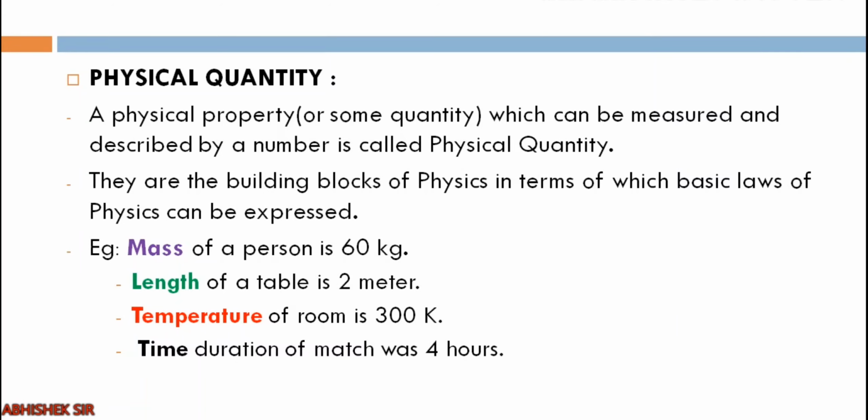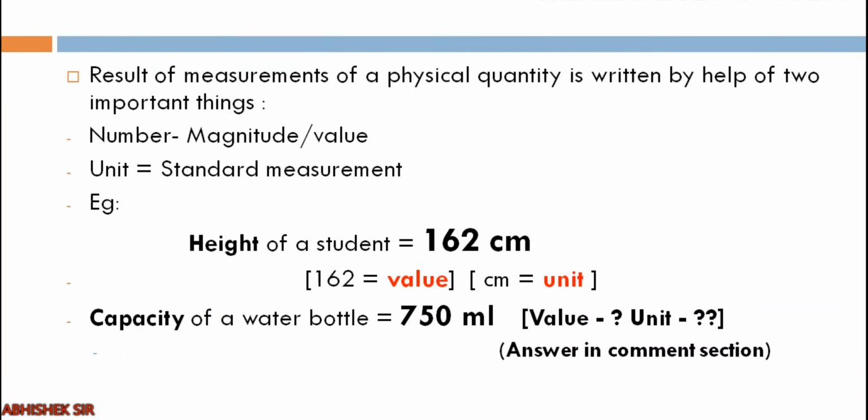For example, mass of a person is 60 kilogram, length of a table is 2 meter, temperature of the room is 300 Kelvin, time duration of the match was 4 hours. So all these are nothing but physical quantities. Mass, length, temperature, time. What are they? They are some quantities, some properties that we are measuring. So those are physical quantities, and scientists measure physical quantities.